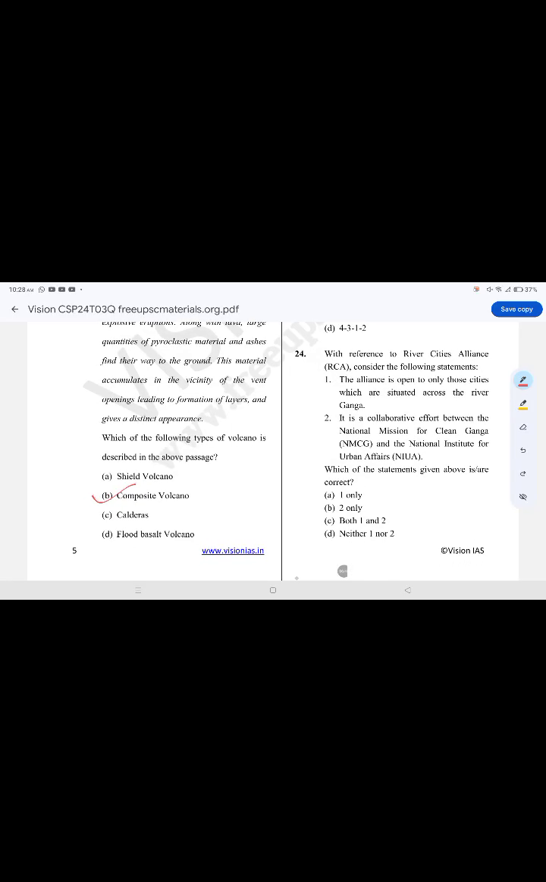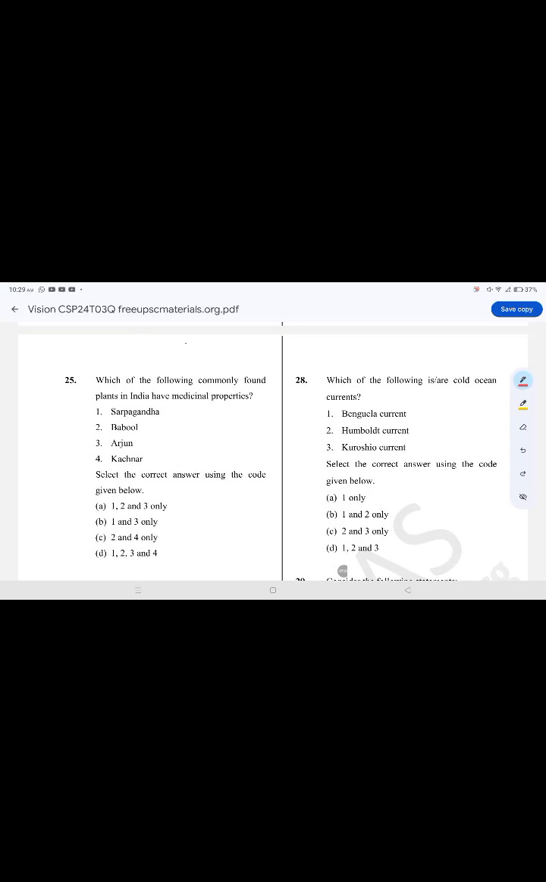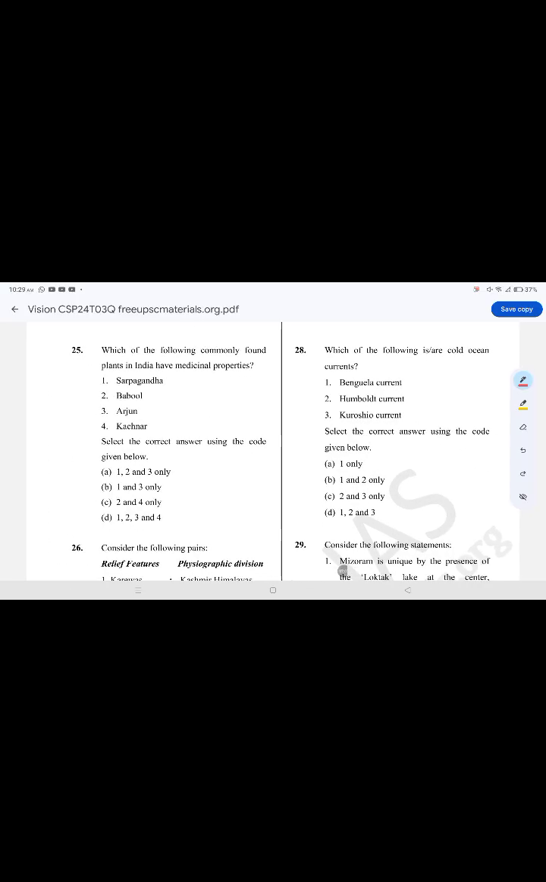With reference to the River Cities Alliance, consider the following statements. The correct option is option B, 2 only. It is a collaborative effort between the National Mission for Clean Ganga and the National Institute of Urban Affairs. The alliance is open for only those cities which are situated across the Ganga. It is false.